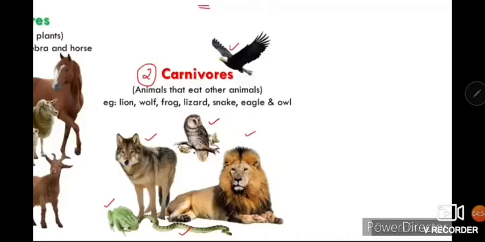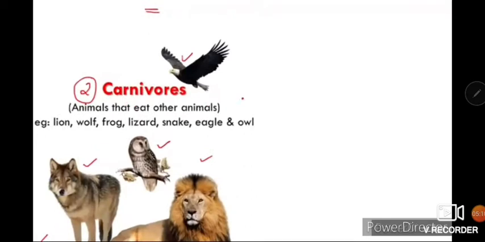There is one property, camouflage, that is they can easily hide themselves in the environment. For example, the stripes of the tiger help them hide in the grass so that it can easily catch its prey. The animals which hunt other animals, we call them predators. So all these carnivores are examples of predators, and the one which is being hunted is known as the prey. Even prey also have the camouflage property. They can also blend themselves in the environment.